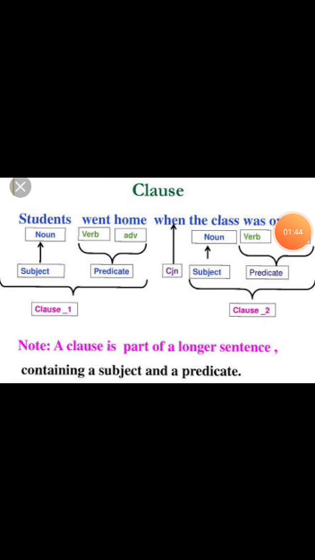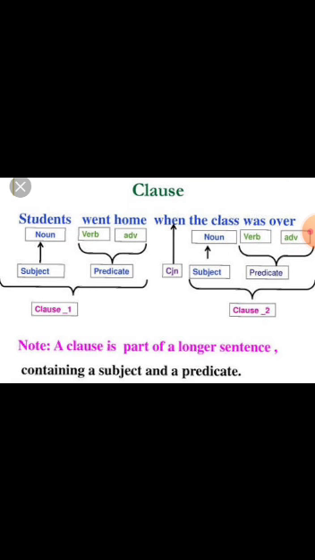Now in this way, clause is a part of a longer sentence containing a subject and a predicate. Students went home when the class was over. Now in this sentence you can make it clear that students is a subject here and went home, went is a verb and home is an adverb, then predicate here.